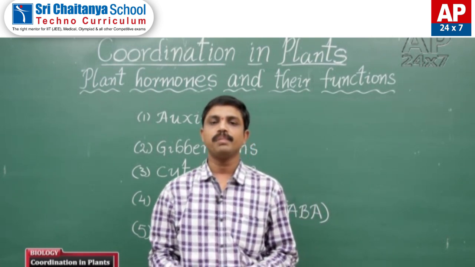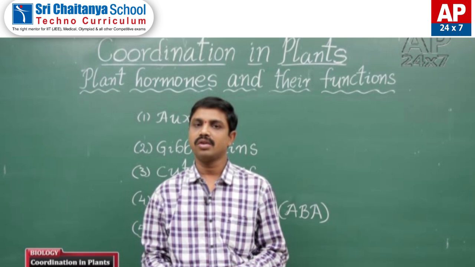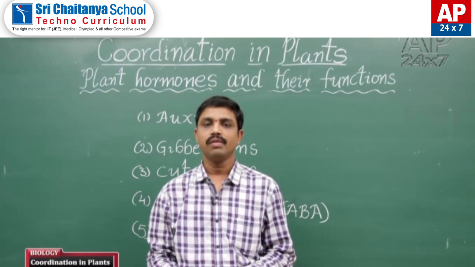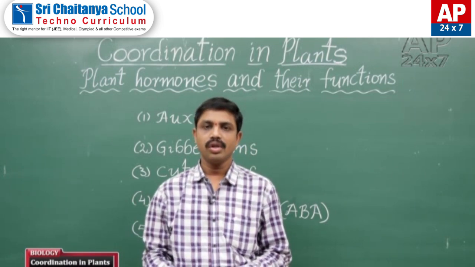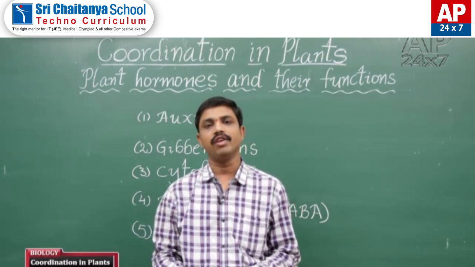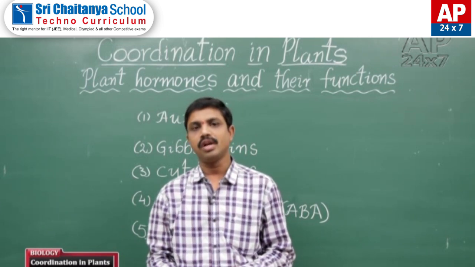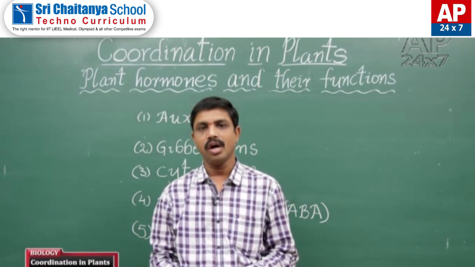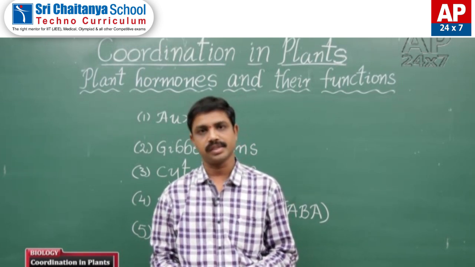The hormones present in plants are called phytohormones; phyton means plant. These phytohormones regulate the plant's growth and development. They are also called plant growth hormones or plant growth regulators.